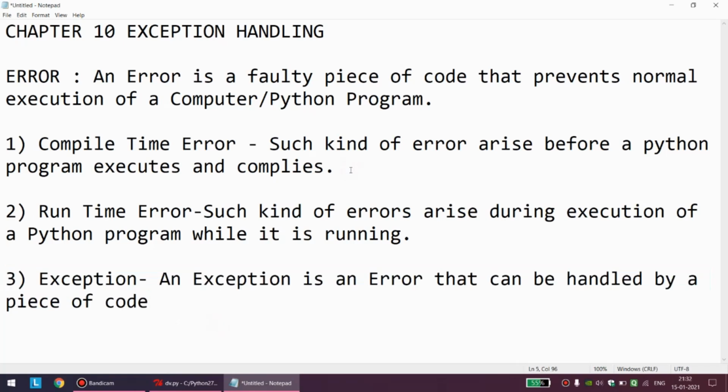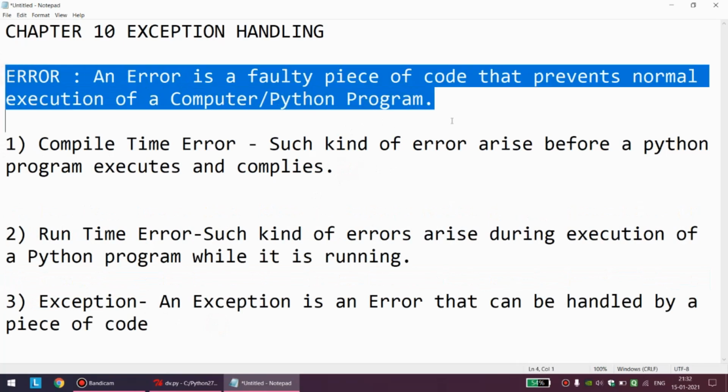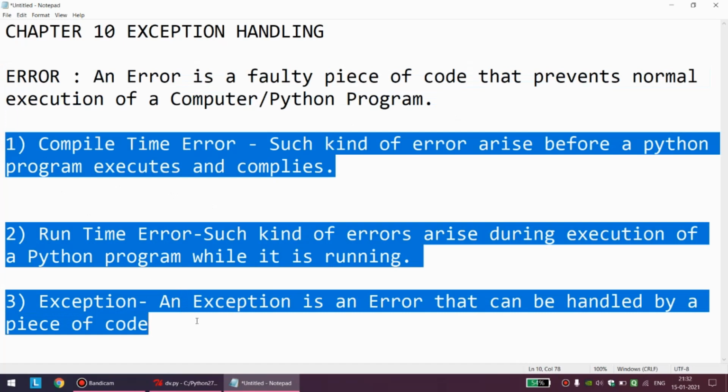So this is somewhat, you can say, more than 60% of the theory in this chapter. Now there are some internal points. First of all, before we revise the internal points, I want to take up the things once again. Error: any faulty piece of code that we have written which will not allow our program to work smoothly, that is an error. Error is of three types: compile time error, runtime error, and exception.